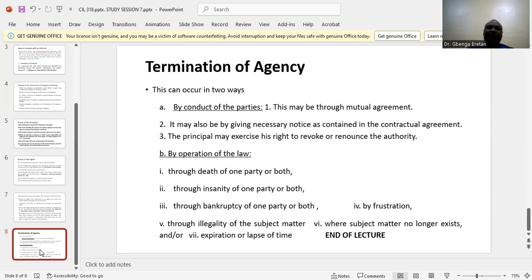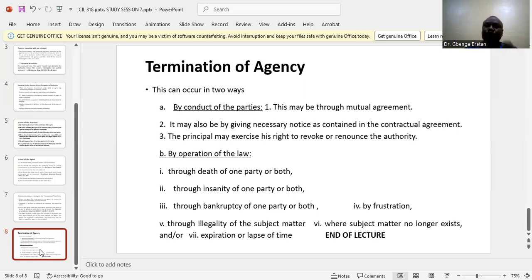Number one, by the conduct of the parties. Number two, by the operation of the law. Then, under the conduct of the parties, there are three classifications.